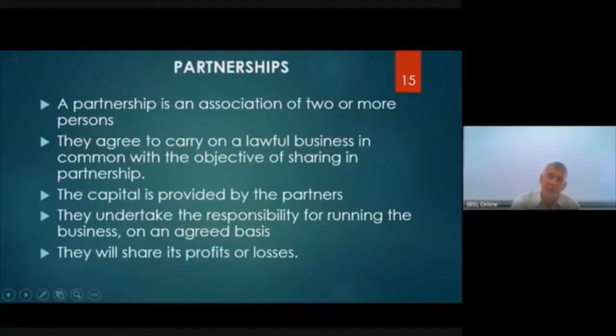They will share its profits and losses. Now, at the time we start this business, if he and I put 50% each, if we earn a profit, we will share equally. Similarly, if there's a loss also, we will have to bear the loss equally.